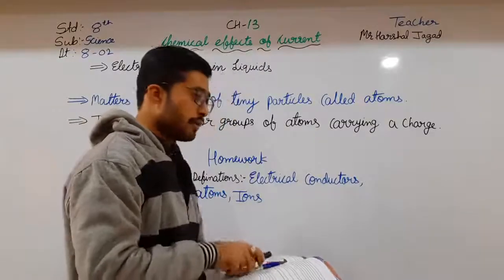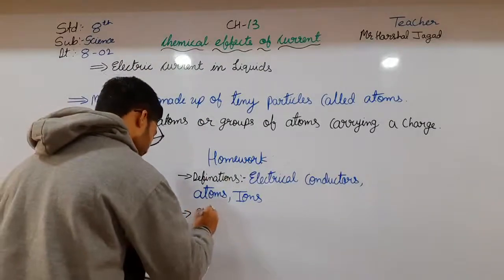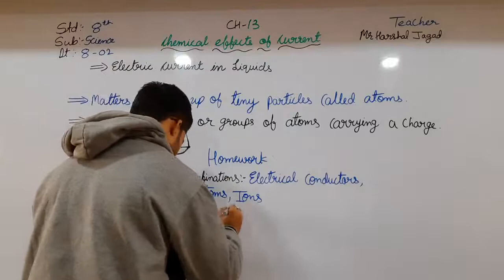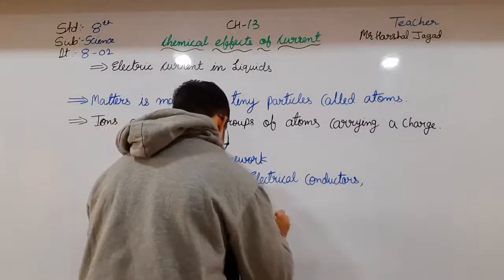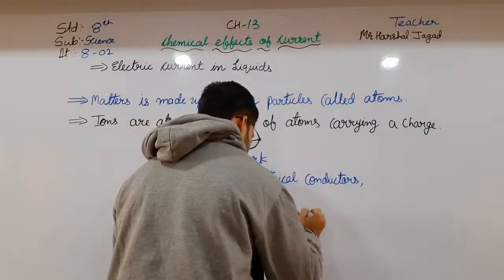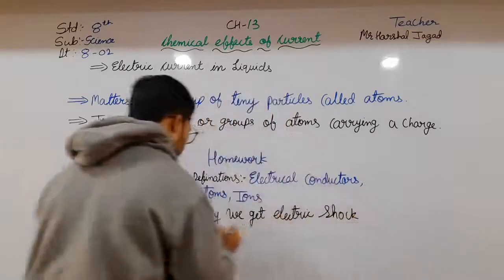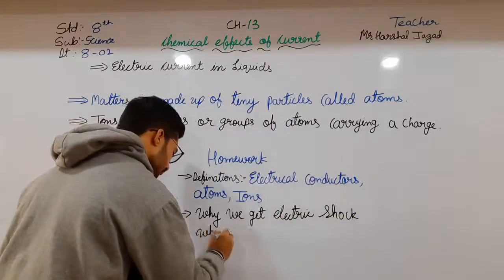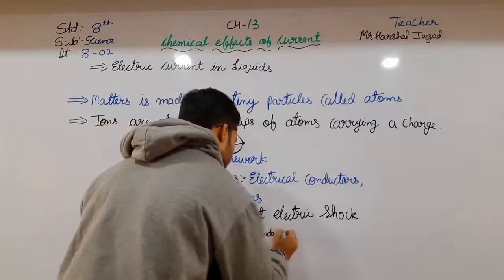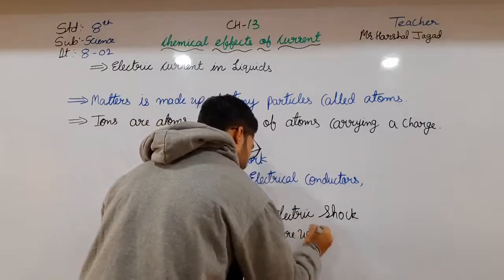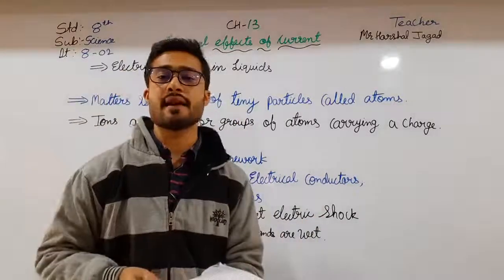And also one question: why do we get an electric shock when our hands are wet?